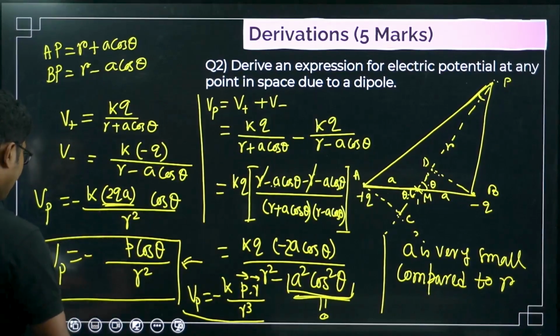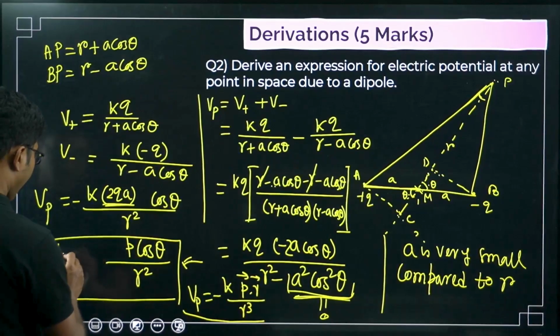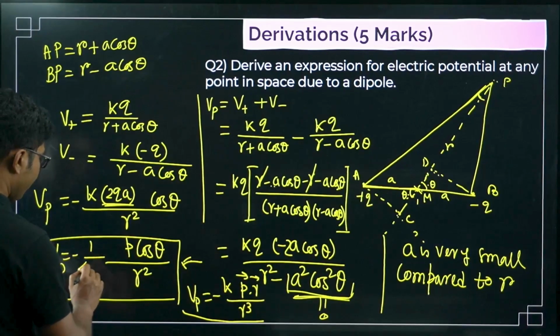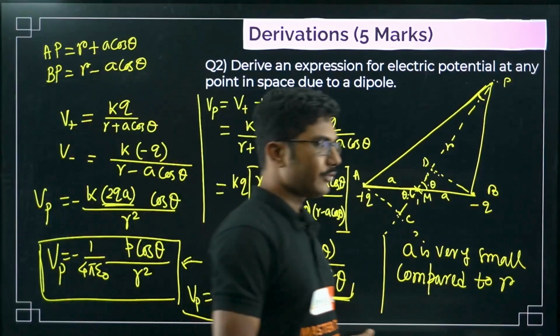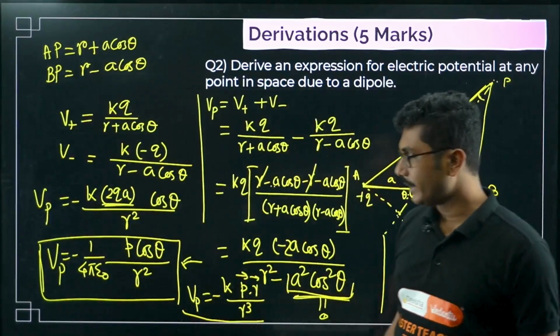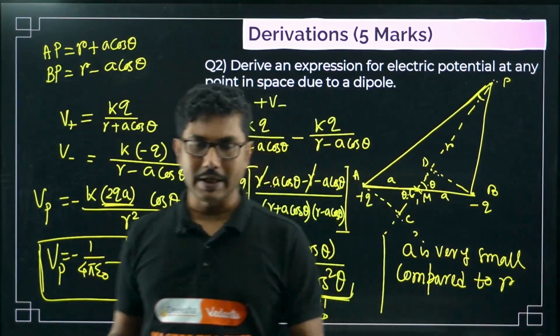What is the value of K? K is 1 by 4 pi epsilon naught. That value you have to put at the end. You cannot continue with K till the end. So at the last point you can put the value and mention in the bracket what is the value of K.